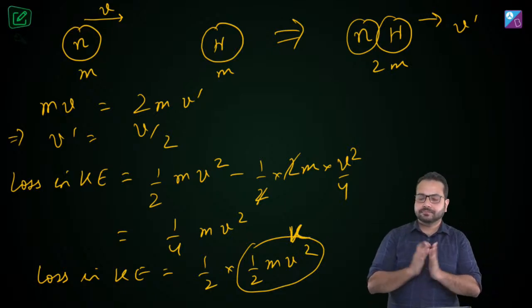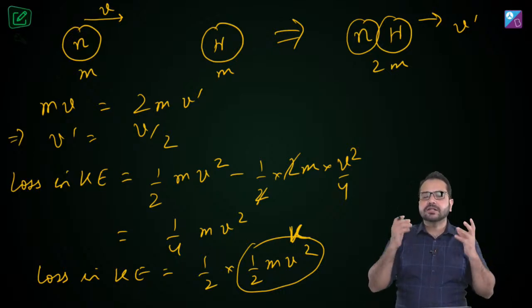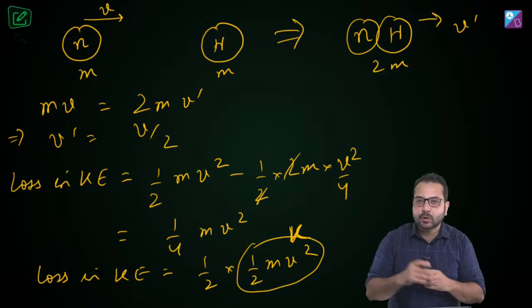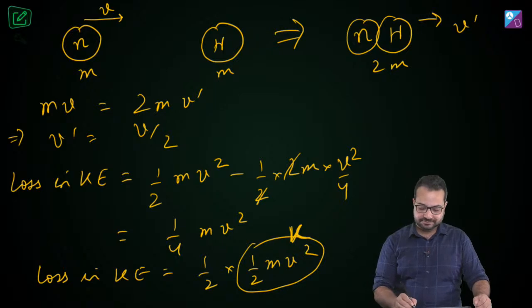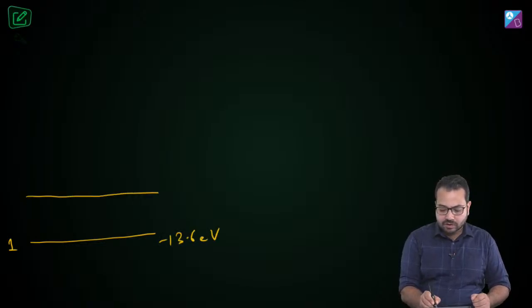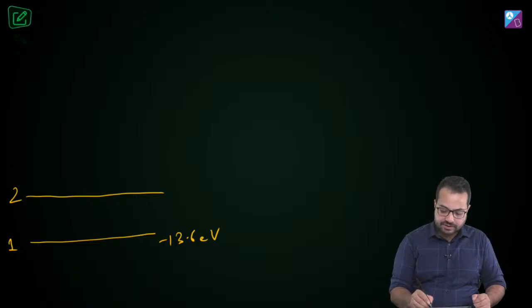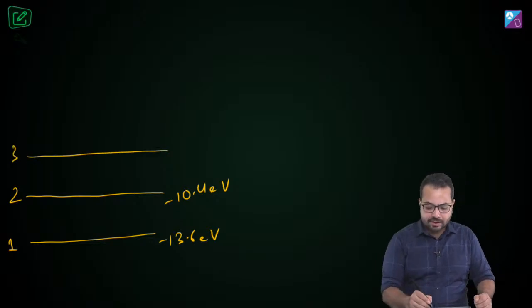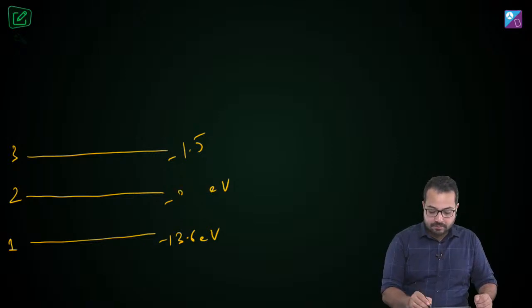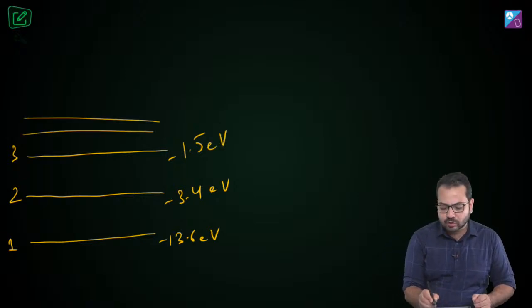Now the question is, this loss in kinetic energy, where is it going to be utilized? So we have the hydrogen atom. The ground state is minus 13.6 electron volt. N is equal to 2 is minus 3.4 electron volt. I'm sorry, I said 10.4 earlier, my bad. N is equal to 3 is minus 1.5 electron volt, and so on.